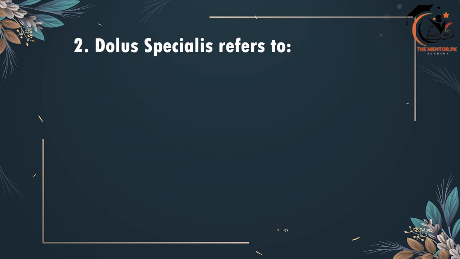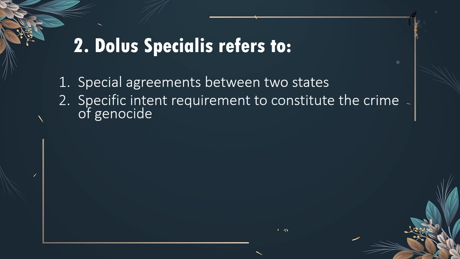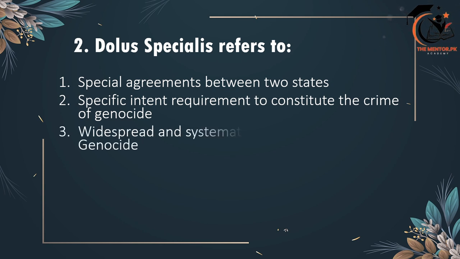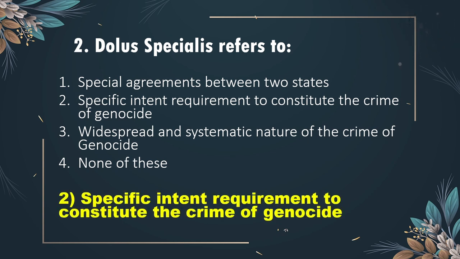Second है dolus specialis refers to special agreements between two states, special intent requirement to constitute the crime of genocide. Third है widespread and systematic nature of the crime of genocide. Fourth है none of these. Correct option है option 2, specific intent requirement to constitute the crime of genocide.